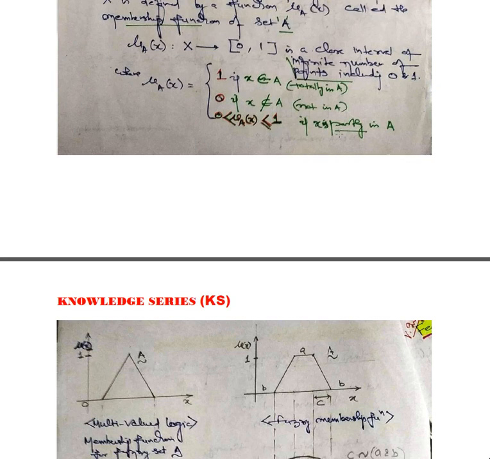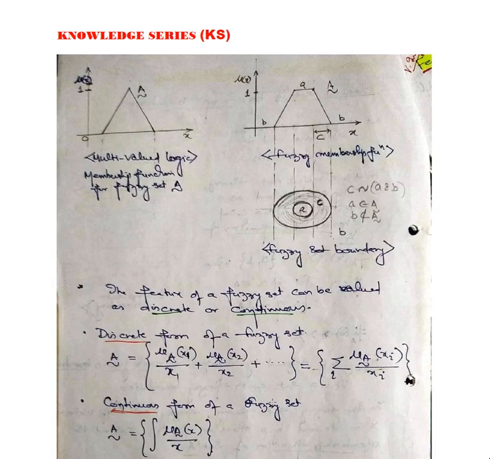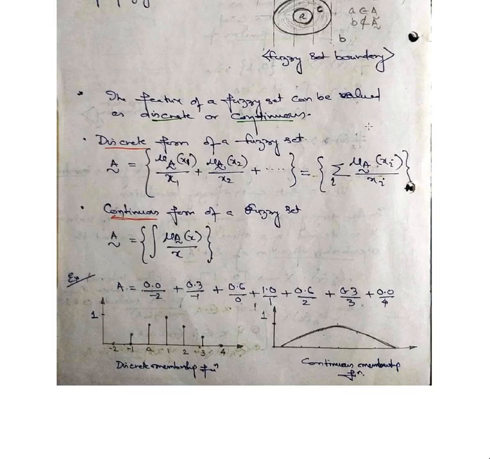So it is if X is partly in A. X is partly in A means you cannot tell X has a definite value, but it has an intermediate set of values, which is termed as partly in A. So the membership function of a fuzzy set is called a multi-valued logic. The values of a fuzzy set can be discrete or continuous. That is the speciality of the fuzzy set.